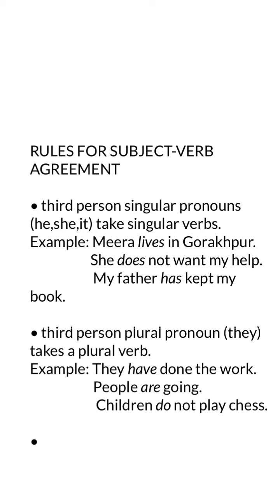So it should be very clear to you, whenever you talk about third person singular pronoun, you have to add s in the verb. Similarly, the next example you see, she does not want my help. Now, with he, she, it, and any other name, you will always use does. You will not use do. Like I have heard children saying, Miss, she do not listen to me. This is wrong. She does not.